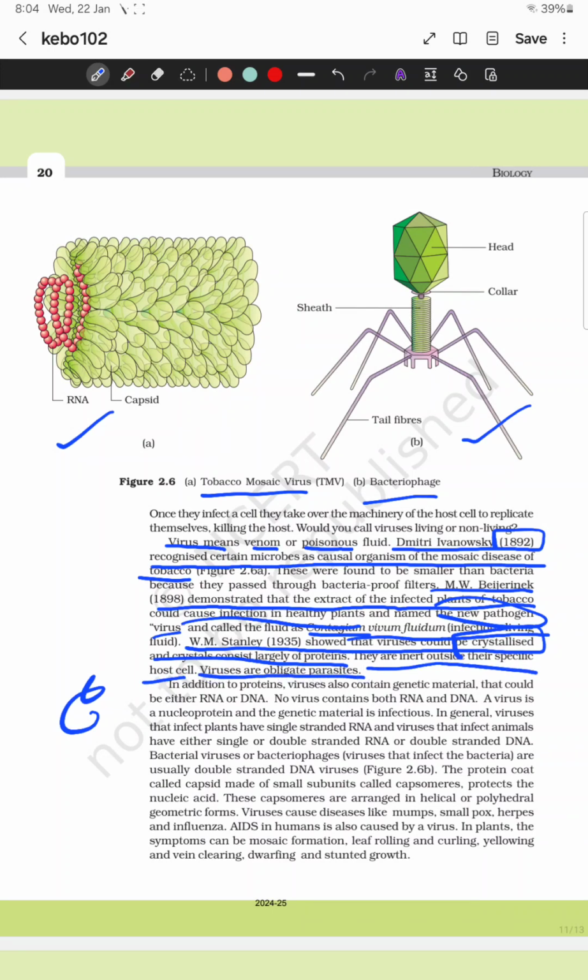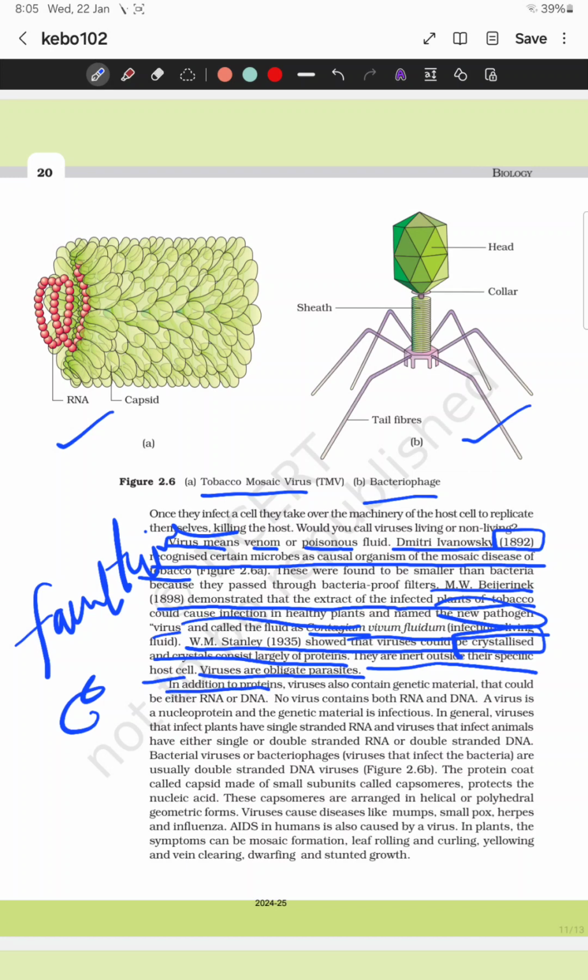Viruses are obligate parasites, which means they cannot live without the host, and cannot complete their life cycle without the host. With the help of the host only can they complete their life cycle. Whereas a facultative parasite completes its life cycle without depending on the host organism.